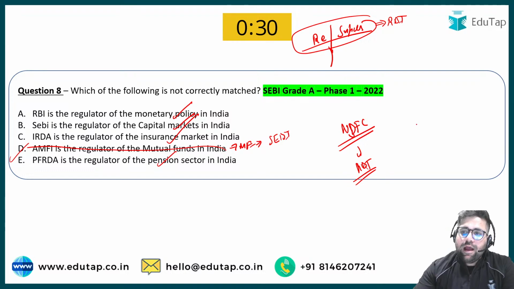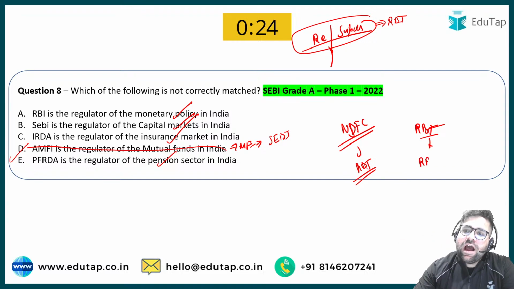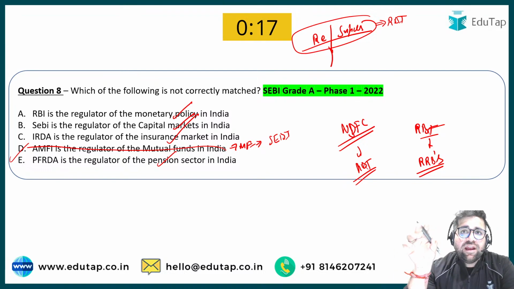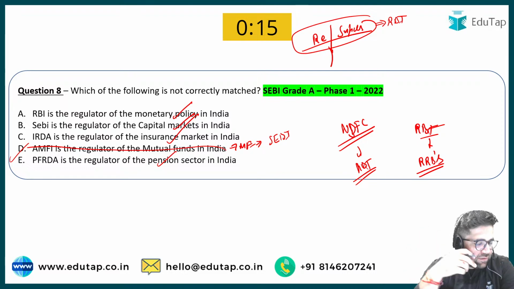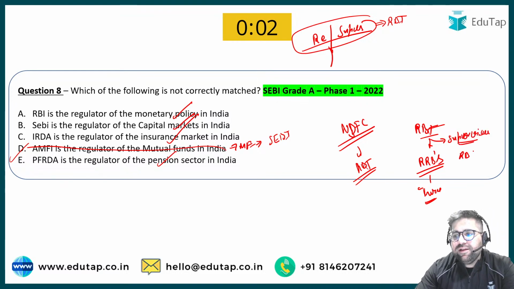RBI is the regulator for RRBs. RRBs means regional rural banks. True or false? RBI is the regulator for RRBs. Definitely the answer will be true. But if I ask you, RBI is the supervisory authority for RRBs, will this statement be true or false then?